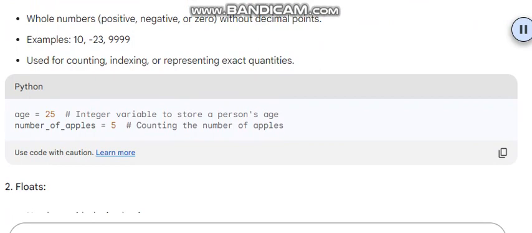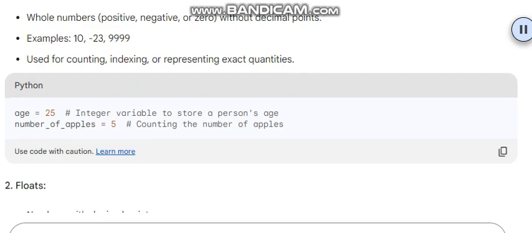2. Floats. Numbers with decimal points. Examples: 3.14, -12.5, 1.0 times 10 to the 6, scientific notation. Used for representing continuous values, measurements, or calculations with decimals.